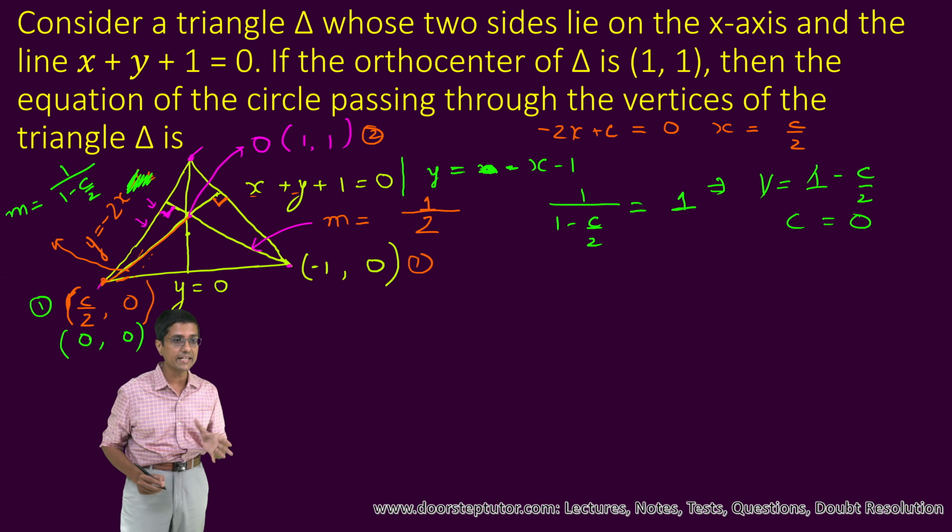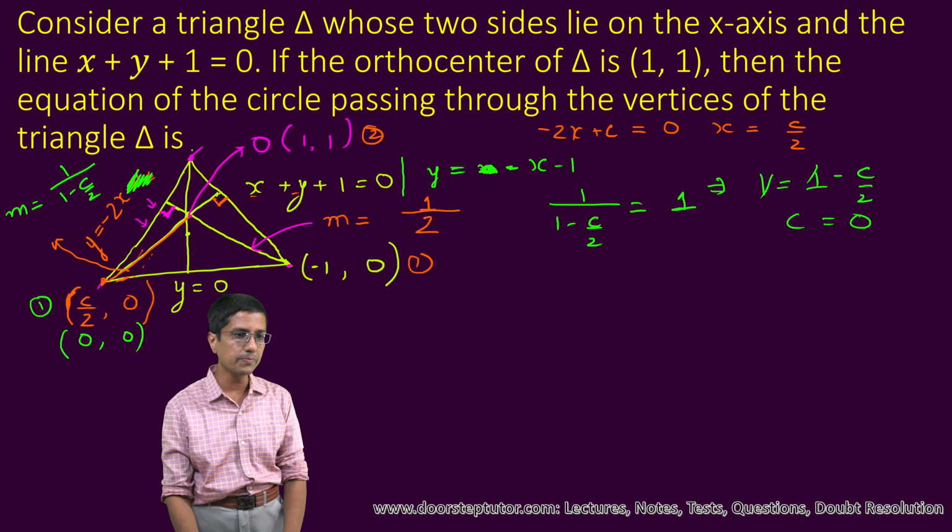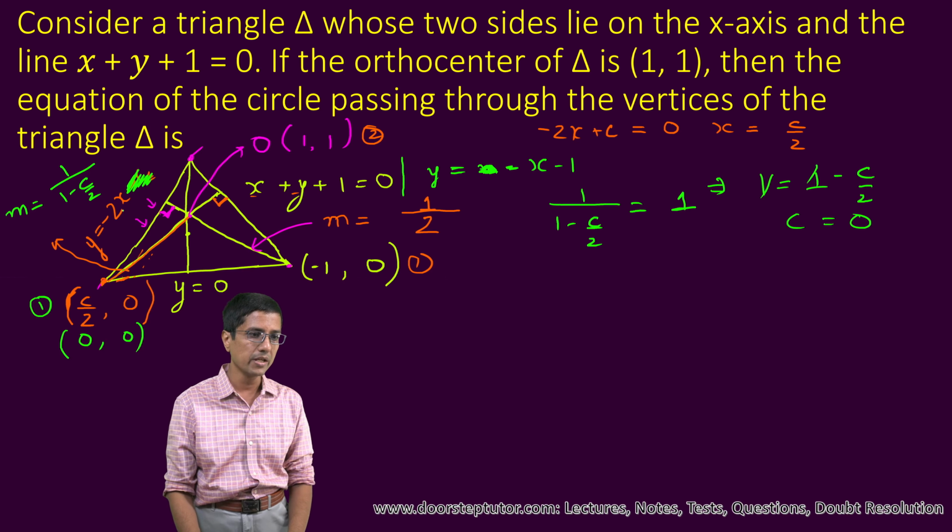So the idea is that this point becomes the origin, which is (0, 0). Now we can also find out this point, which is very simple. So from here we can say that y is equal to minus 2x. So these are the two equations we need to solve: x plus y plus 1 is equal to 0 and y is equal to minus 2x.